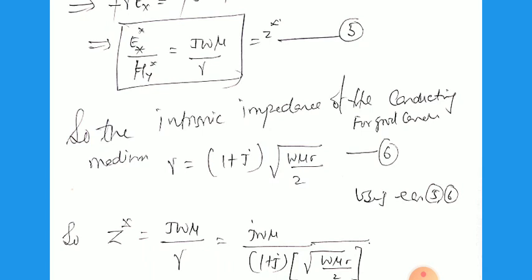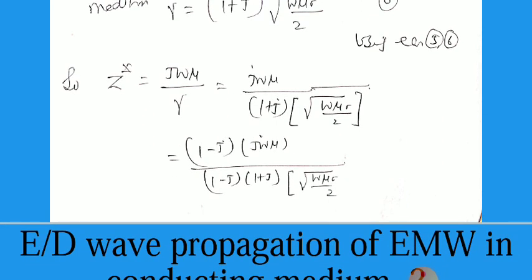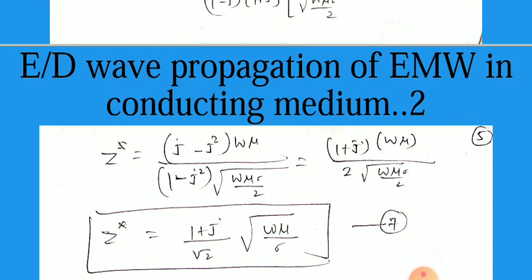We have substituted the value of gamma, and we can obtain this. Rearranging, because 1 by j is in the denominator, it may be raised up, and this can be obtained by multiplying by 1 minus j on both sides. So you can write Z star equal to (j minus j star) x square root of omega mu divided by 1 minus j square, multiplied by the root of omega mu sigma by 2.